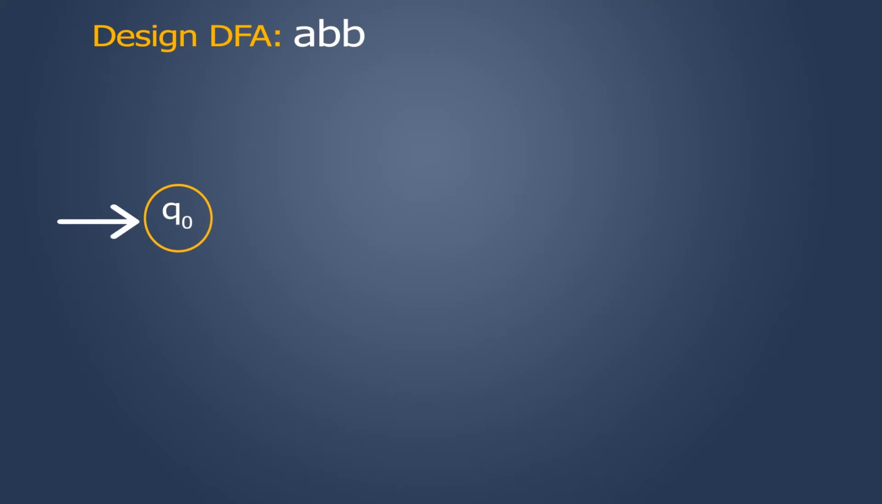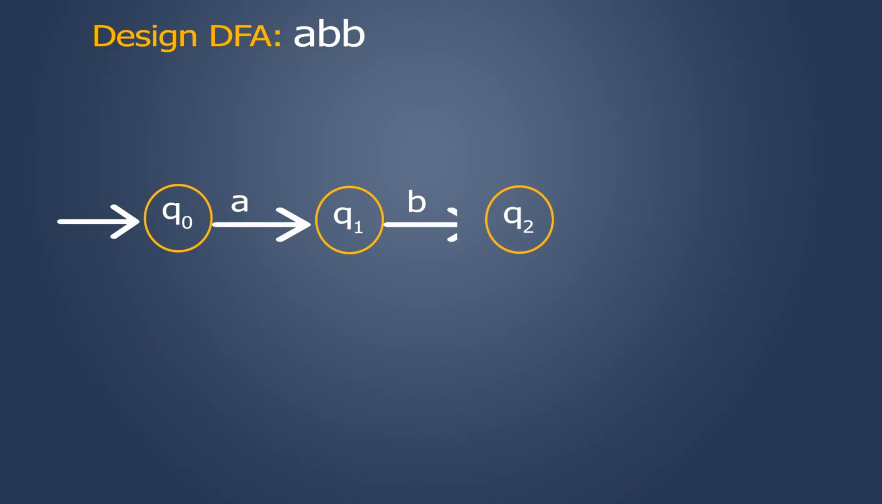On Q0, if my input symbol happens to be A, let it go to one state called Q1 like this. On Q1, if my input symbol happens to be B, let it go to one more state called Q2 like this. On Q2, if my input symbol happens to be B, let it go to one more state called Q3, and I should make Q3 my final state. How do I indicate a final state? We will be writing two circles like this.